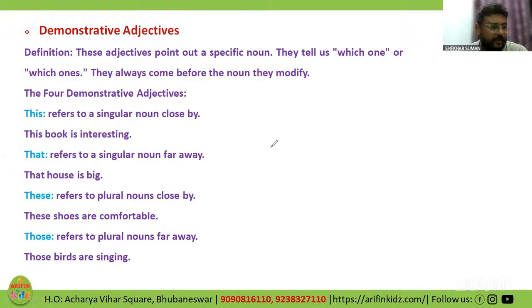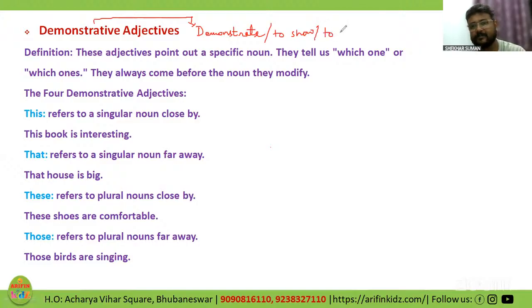The term demonstrative has come from demonstrate, or we can say to show, or we can say to exhibit. These are the basic terms for this demonstrative adjective.